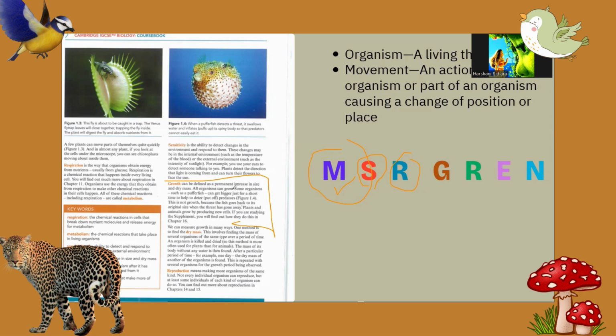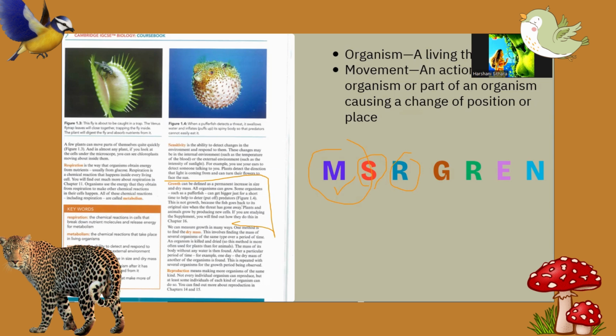All organisms can grow. Yes, some organisms such as pufferfish can get bigger just for a short time to deter or put off predators. This is not growth. This isn't the real size.